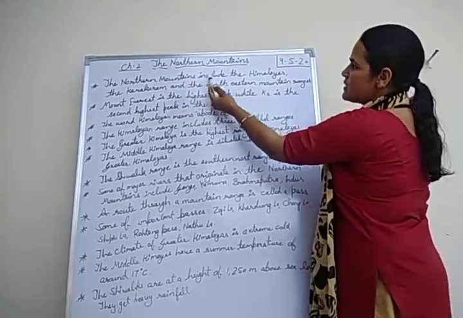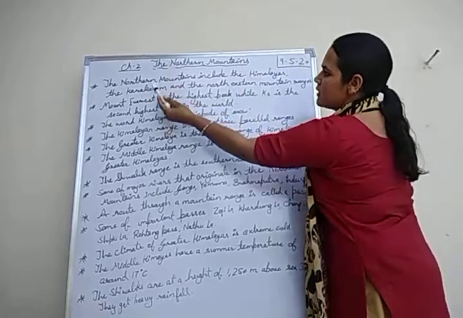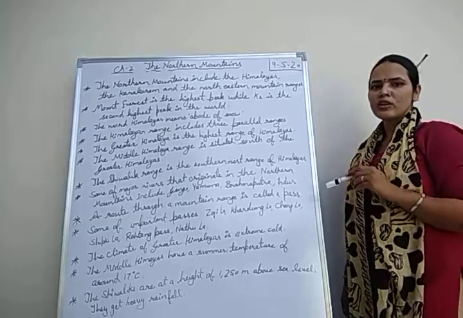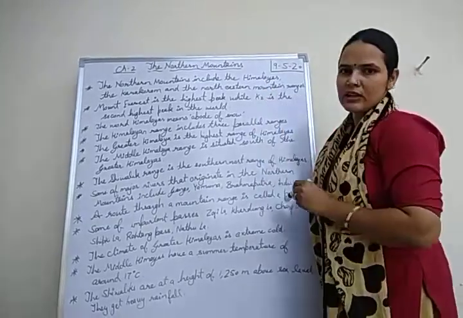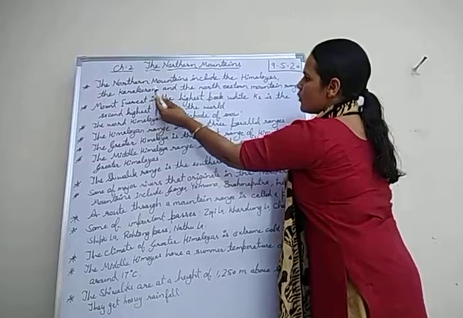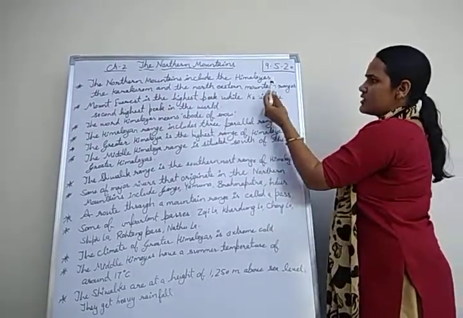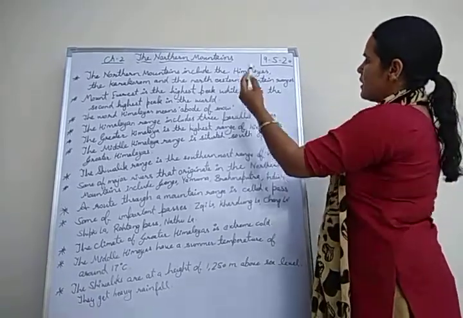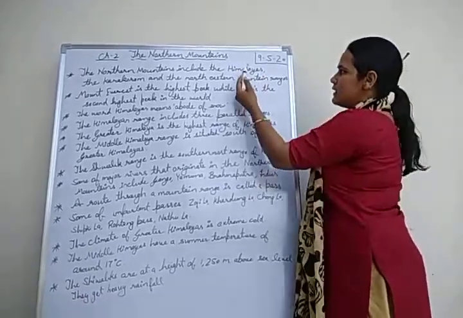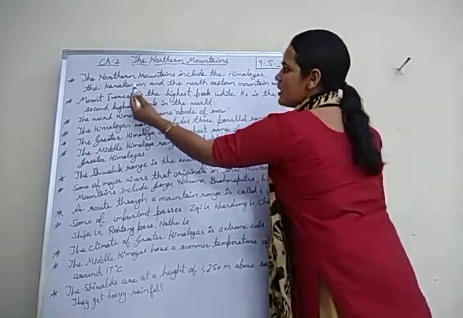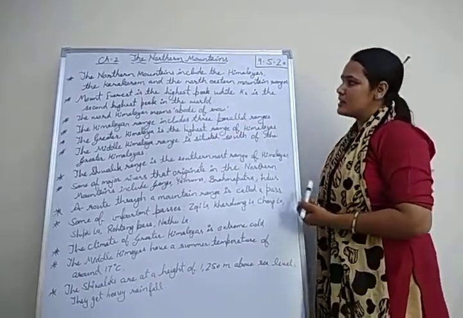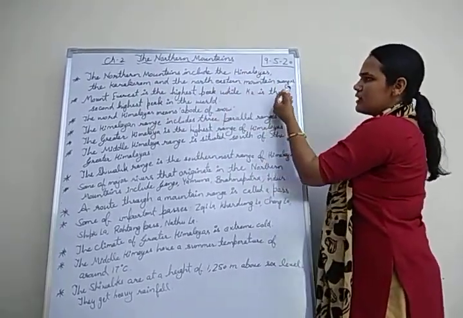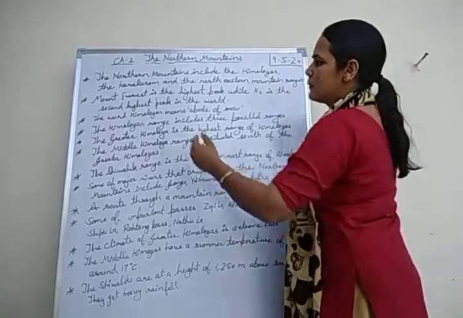The Northern Mountains include the Himalayas, the Karakoram and the Northeastern Mountain ranges, also known as the Purvanchal Hill ranges. The Himalayas are in the northern direction. The Karakoram range is in the northwest of the Himalayas, and the Northeastern Mountain range is on the eastern side.